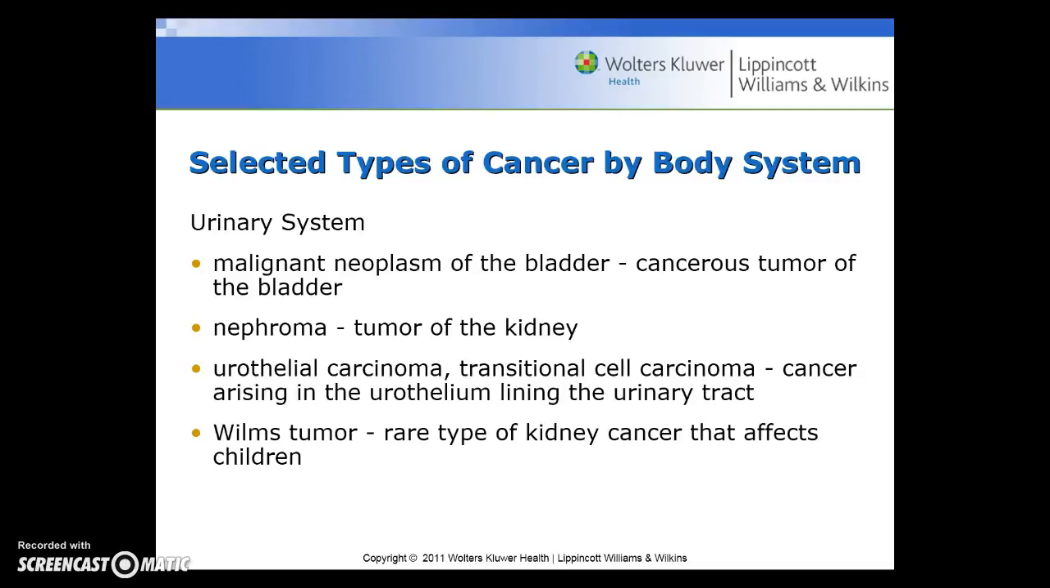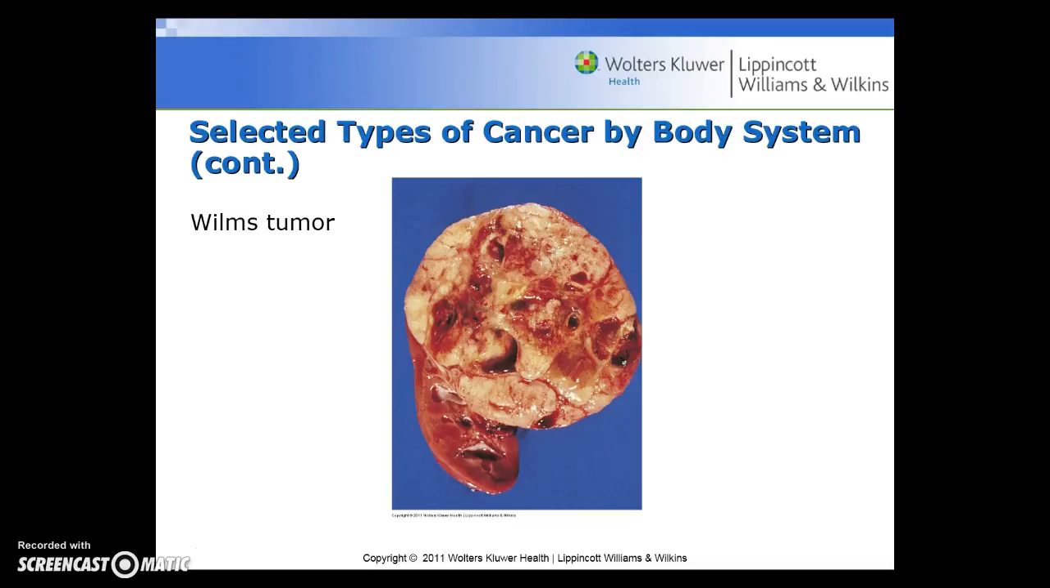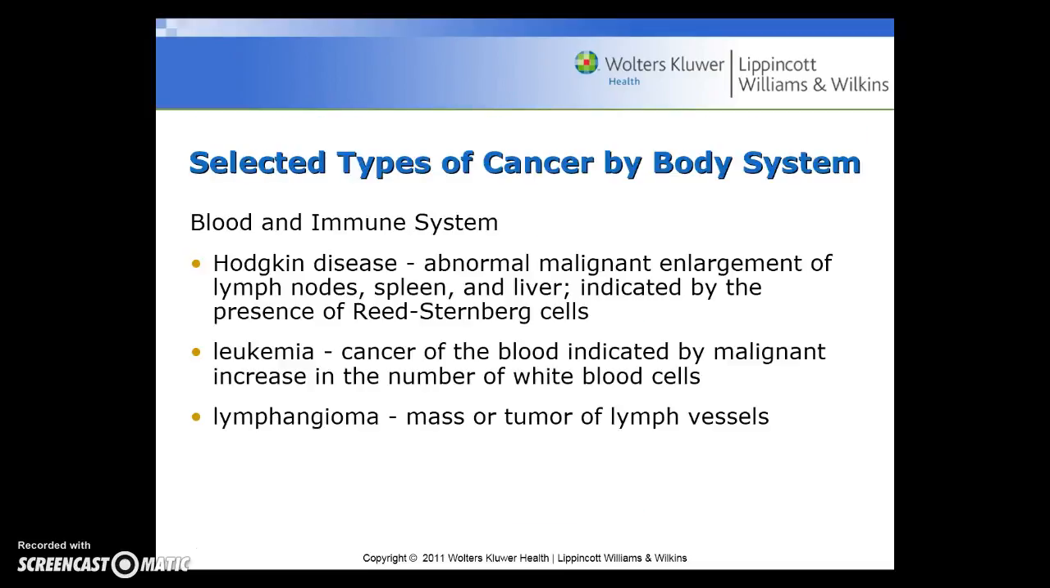Cancers of the urinary system are malignant neoplasm of the bladder, and that's a cancerous tumor of the bladder. A nephroma is a tumor of the kidney. Urothelial carcinoma, or a transitional cell carcinoma, is cancer arising in the urothelium lining of the urinary tract. Wilms tumor is a rare type of kidney cancer that affects children. Here we see a picture of a Wilms tumor.